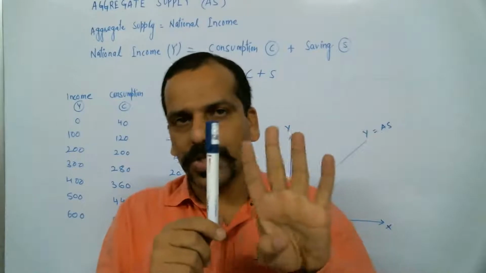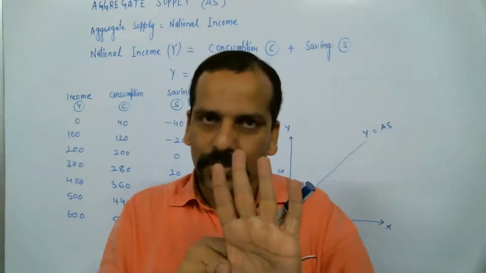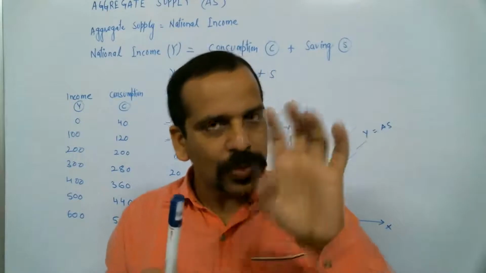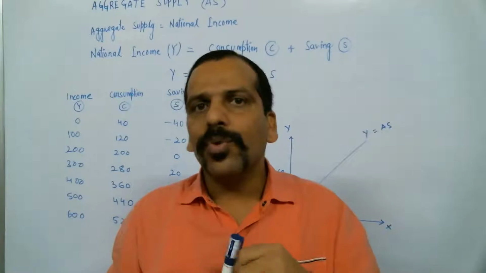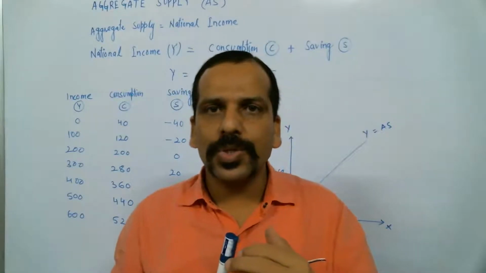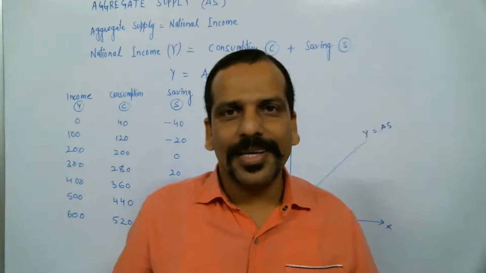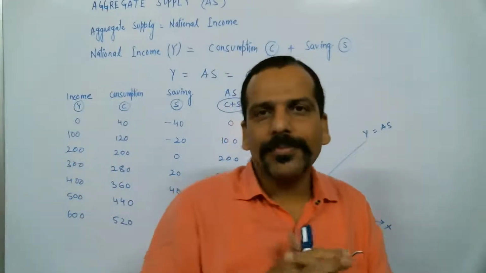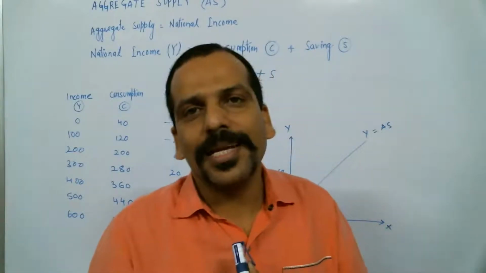And how many factors of production are there? Four: land, labor, capital, entrepreneur. Understood? Four factors of production are there. Do you think all the factors of production will be rendering their services without any reward? Or everybody is coming to your firm and working, and they are not asking for any salary and money?